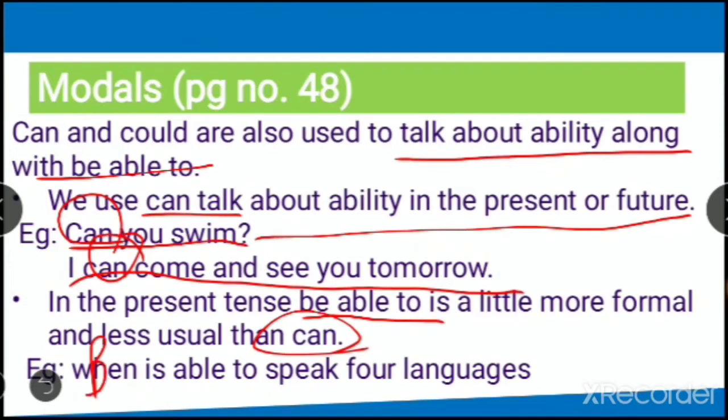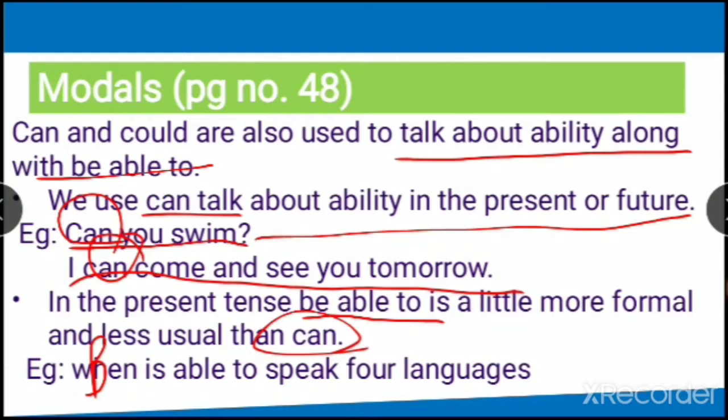It is Ben over here. Okay, students. So Ben is able to speak 4 languages. Now Ben has the ability to speak 4 languages in present. We don't know about the past. But now he has the ability to speak 4 languages. So if you use can, it is not wrong. You can even say Ben can speak 4 languages.